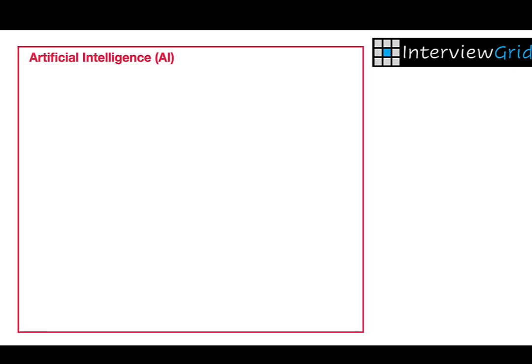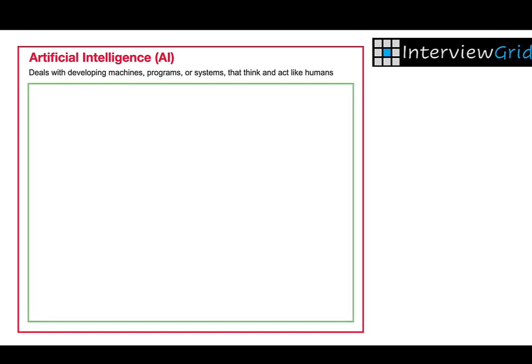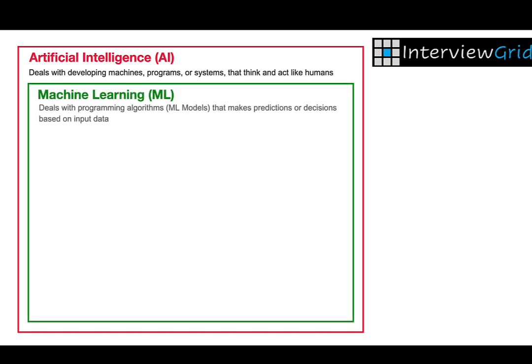Let's start with artificial intelligence. Artificial intelligence is the broad concept that deals with developing machines, programs, or systems that think and act like humans. Machine learning is a subfield of AI where algorithms learn from data to make predictions or decisions. Rather than being hard-coded with specific rules, ML models improve through experience by being exposed to more data over time.